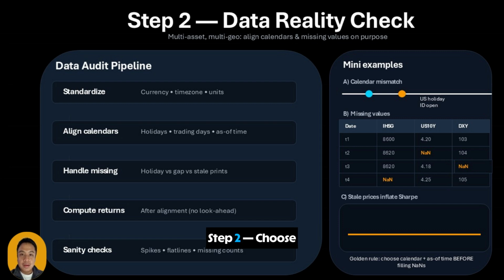Step 2. Choose a calendar strategy. You have two valid approaches. Approach A, intersection calendar. Only keep dates where all assets have fresh observations. Pros, very clean statistics. Cons, you throw away lots of data, especially when mixing markets.